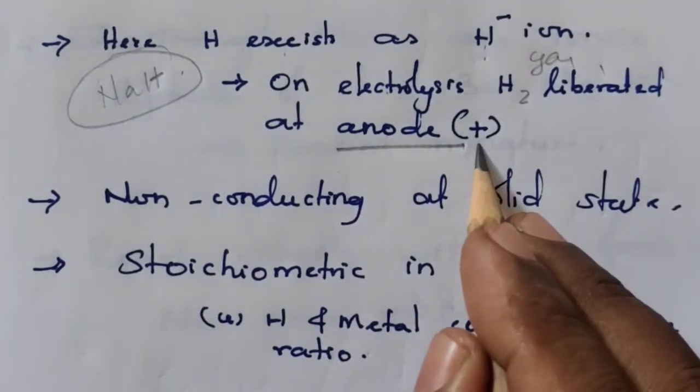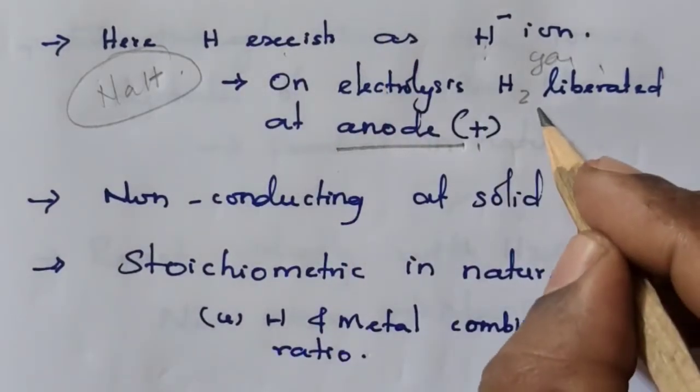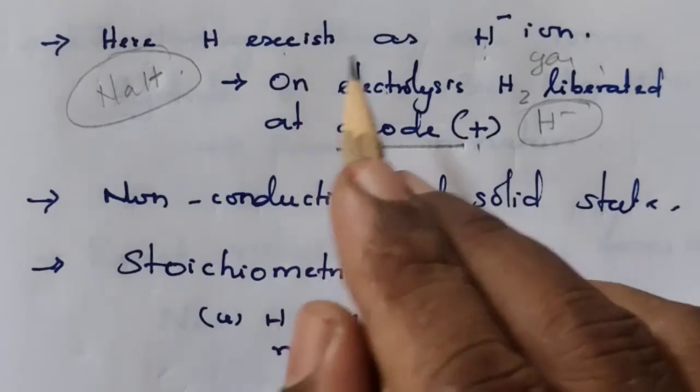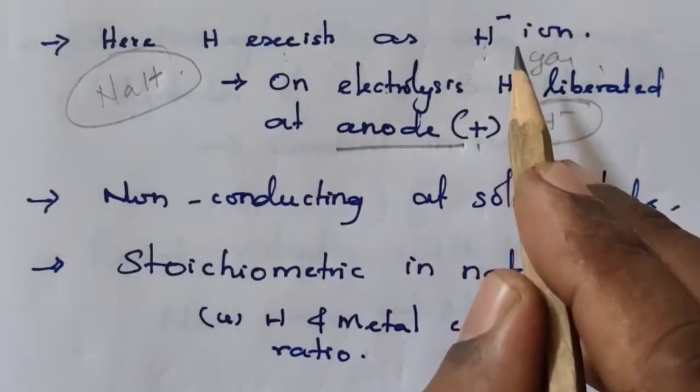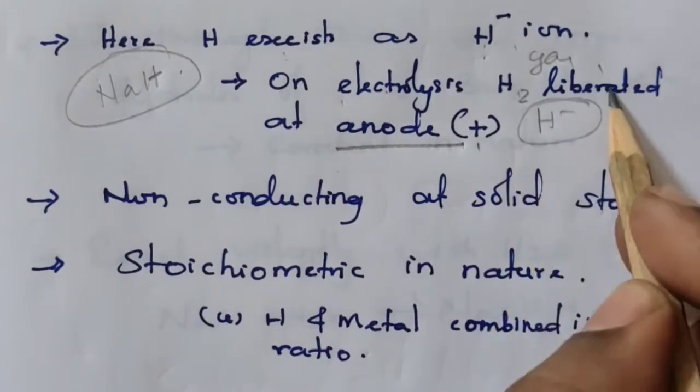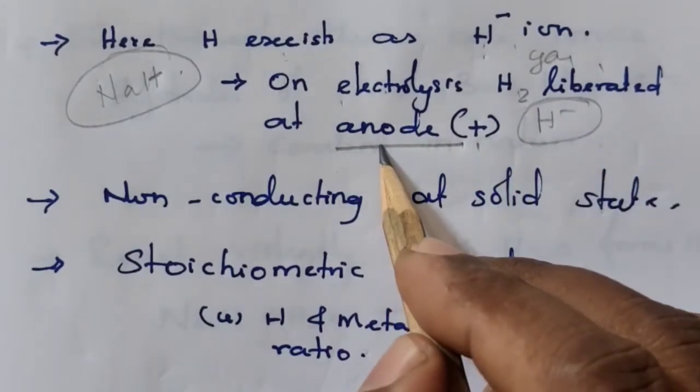Anode means positive. Therefore, we can understand that in these hydrides, hydrogen exists as H minus.